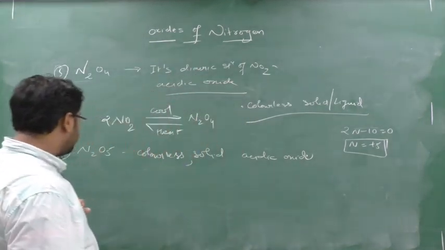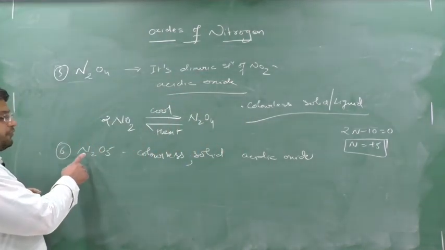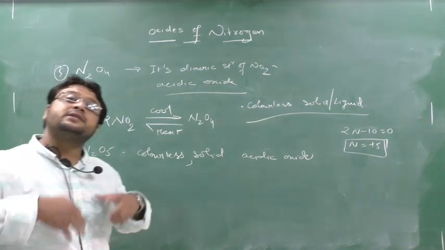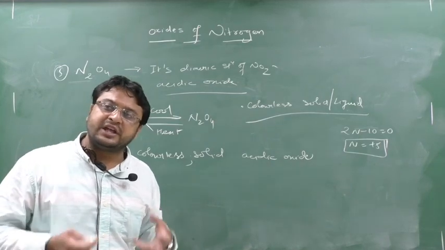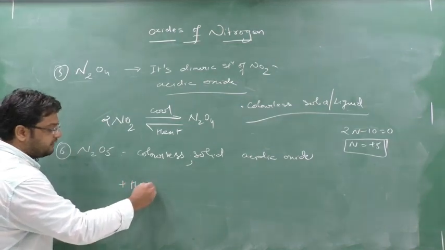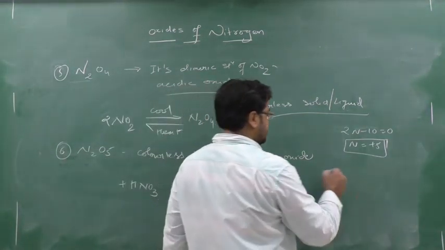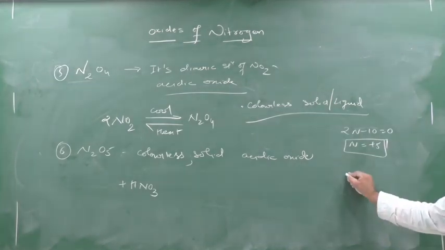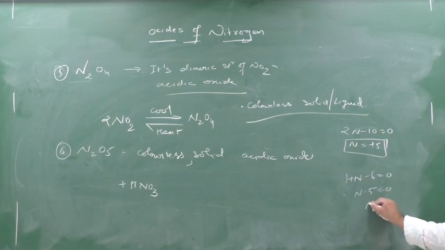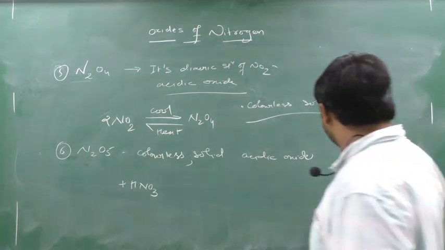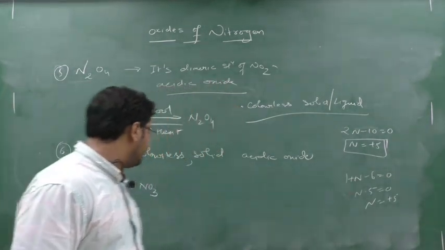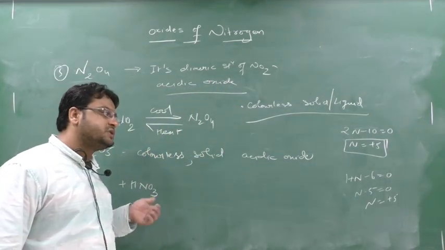So I have to obtain the compound of nitrogen which is in its maximum oxidation state. So I have to take the reactant also in such a way that it is also in its maximum oxidation state. That's why I am taking HNO3. Now see here HNO3, the nitrogen oxidation number. So 1 plus N minus 6 equal to 0. So N minus 5 equal to 0. N will be equal to how much? Plus 5. Clear? So in N2O5, nitrogen is plus 5. That's why I am taking HNO3, because in HNO3 also nitrogen is plus 5.